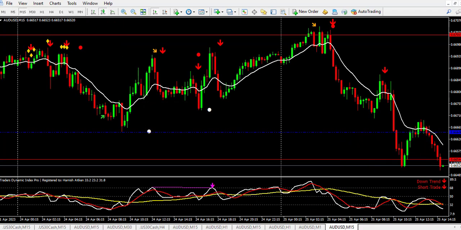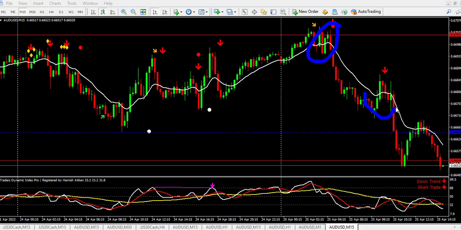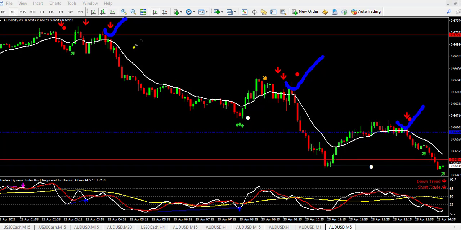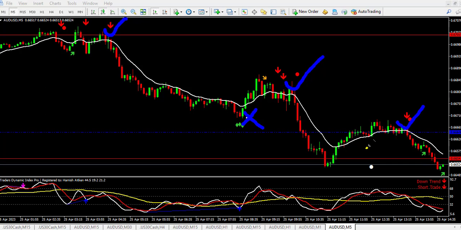On 1 minute it is sure, on 15 minutes it is sure that the trend is down, so we can go back to 1 minute or 5 minutes to scalp in the direction of 15 minutes or higher time frame you like. Here is 5 minutes time frame, and as you can see here, we are in a downtrend. So the only trade you are going to take is going to be sell setup. You are going to take only sell, and this buy you will not take.